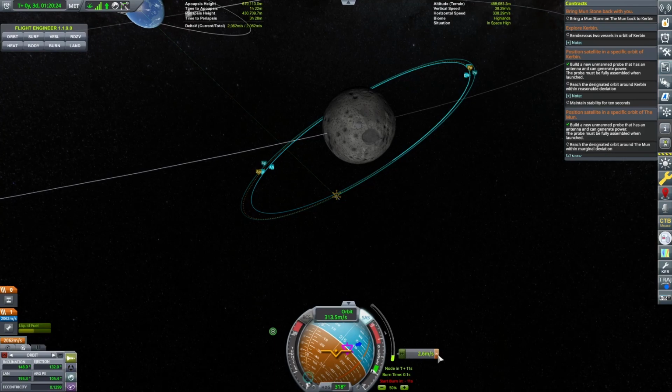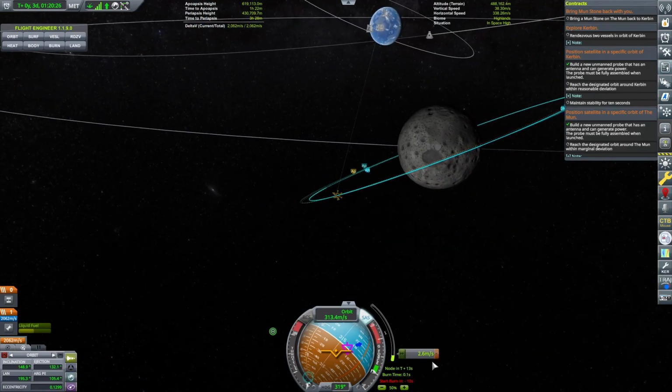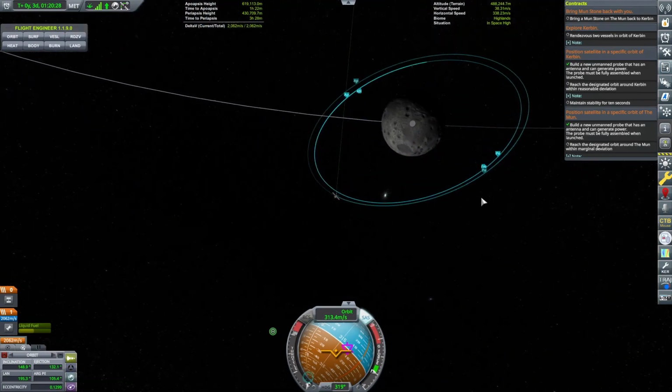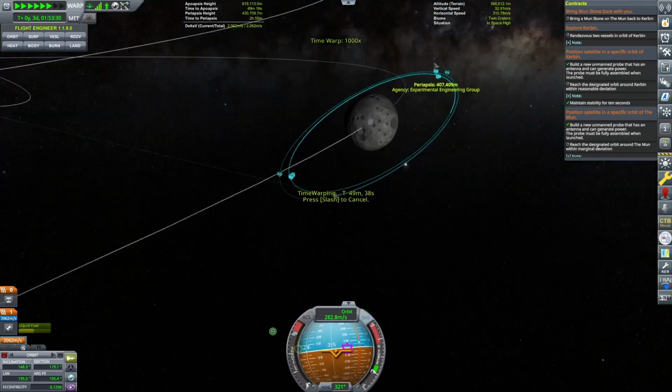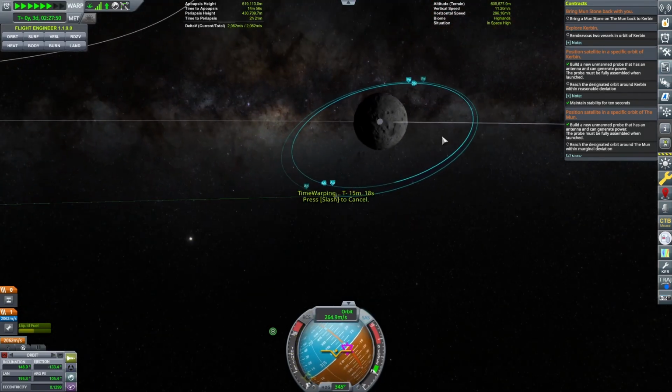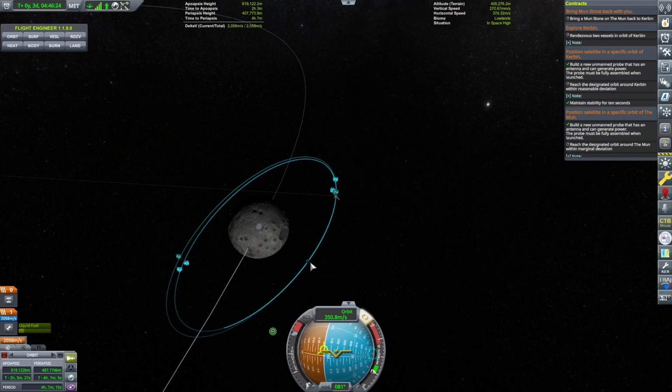Oh, you know what? I think that changed the apoapsis and the periapsis now a little bit. Yeah, it did. Okay, 407. So let's get out here again. There's always a lot of tinkering that you have to do to get this stuff right. All right. Apoapsis needs to be 534.